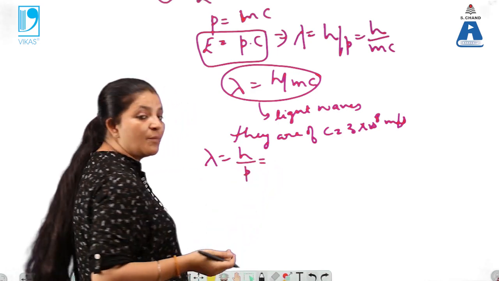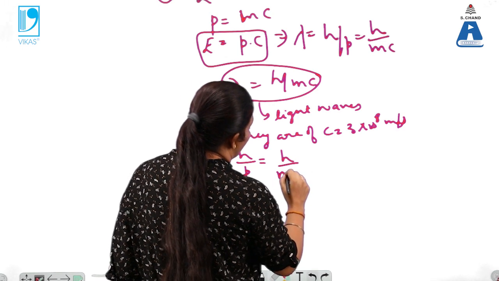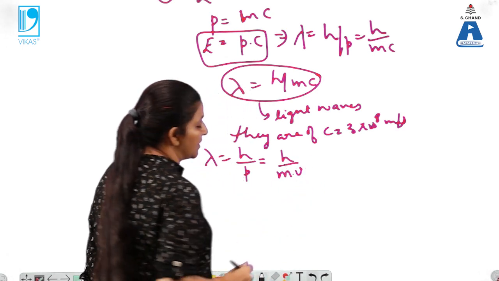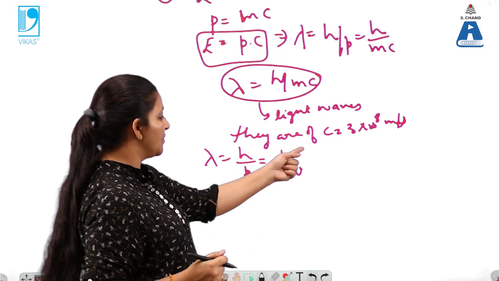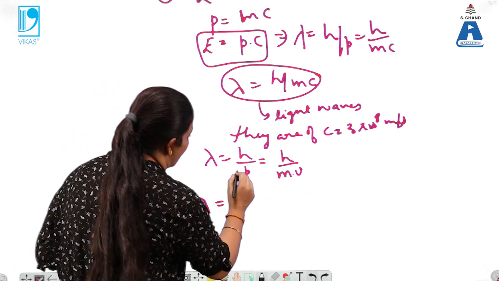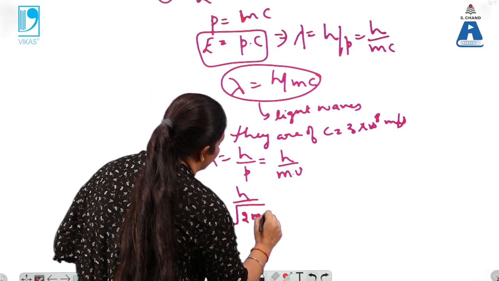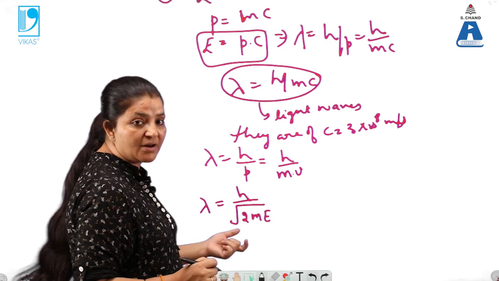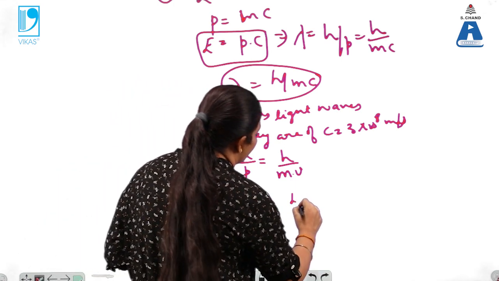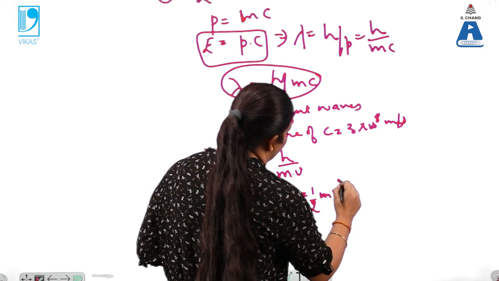Now for the material bodies, P can be written as momentum, that is a product of mass into velocity V. So lambda can be written as H upon M into V. Now another expression for lambda is H by under root of 2m into E. For a moving particle, if E is its energy, that equals half m V square.